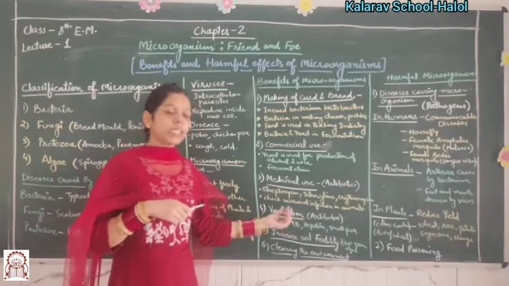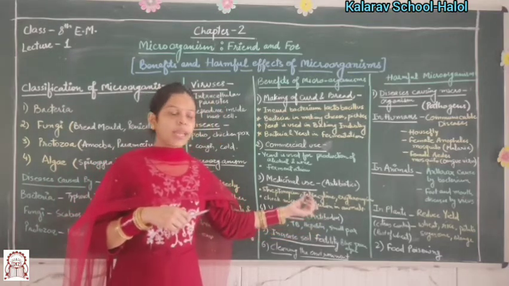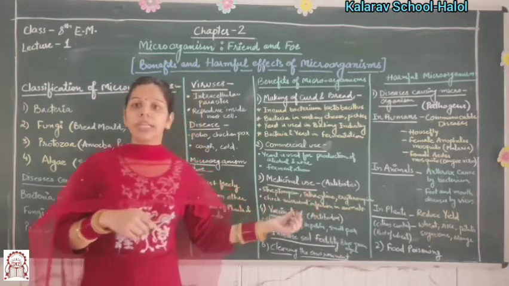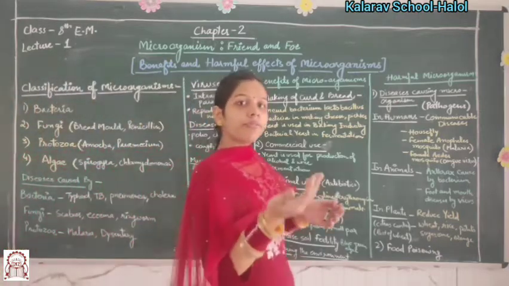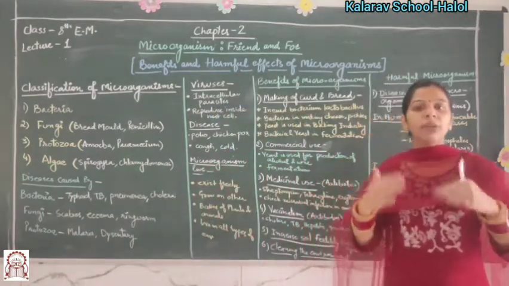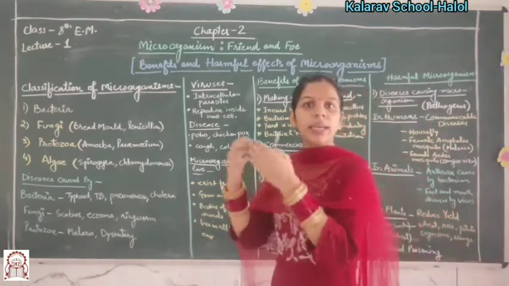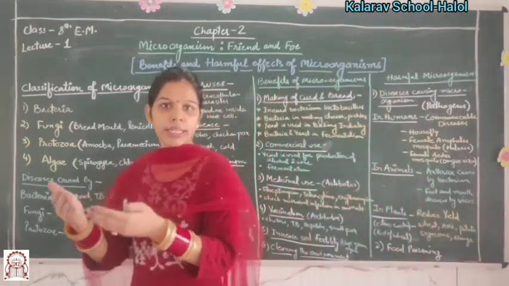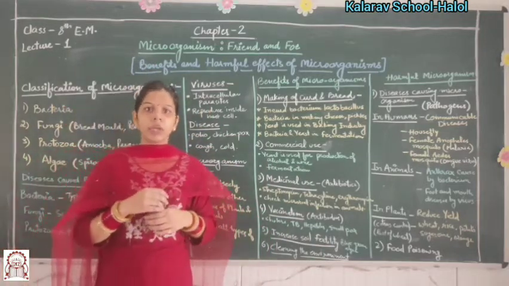Next is vaccination. Vaccination involves a definition, that is, antibodies. So what are antibodies? When a foreign body enters our body, the body produces substances which fight against these foreign bodies. These substances are called antibodies.